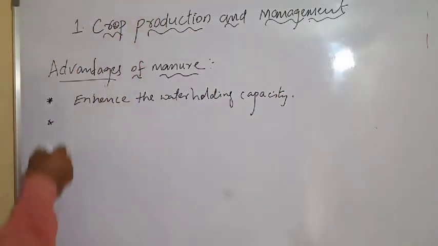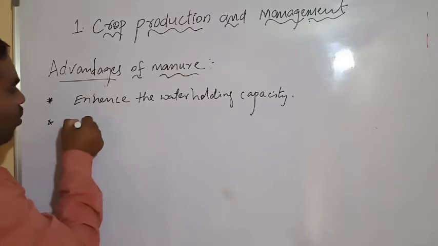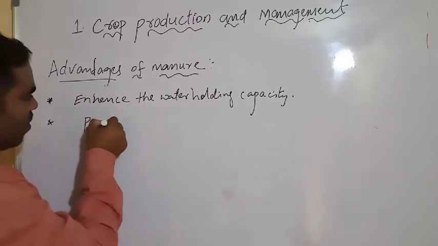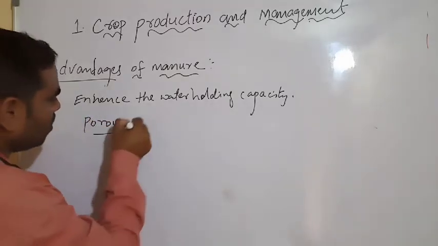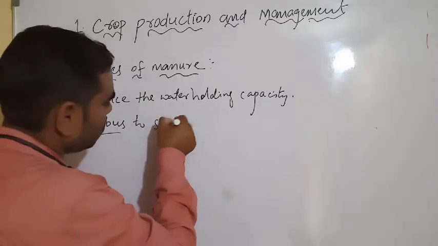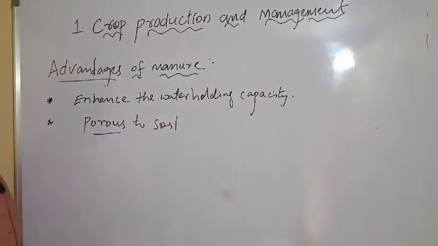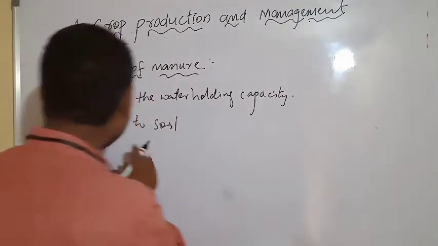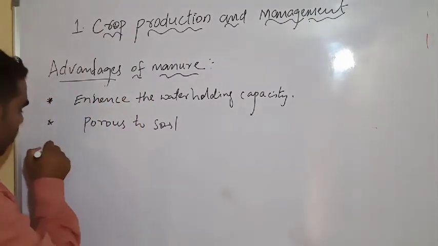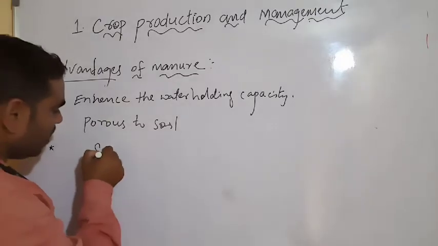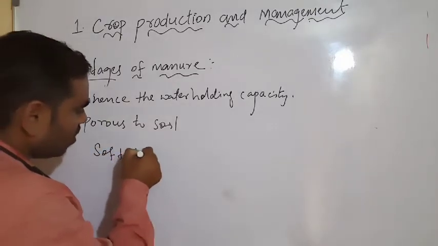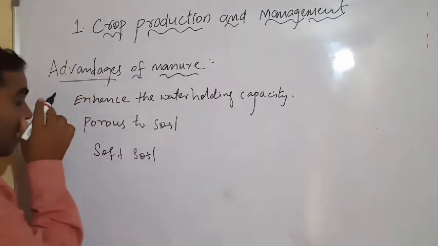This manure makes the soil porous. Porous soil means air will be entering into the soil. And if the soil is porous and soft, what will happen?